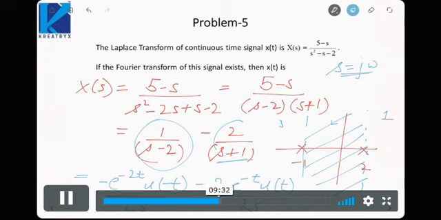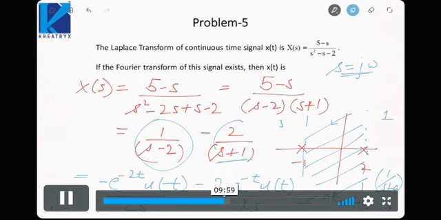Left sided because the ROC lies to the left of 2. We also saw during our lectures that minus e raised to power minus at u of minus t has the Laplace transform 1 upon s plus a, similar to e raised to power minus at u(t). So that is how I have taken the inverse Laplace transform.